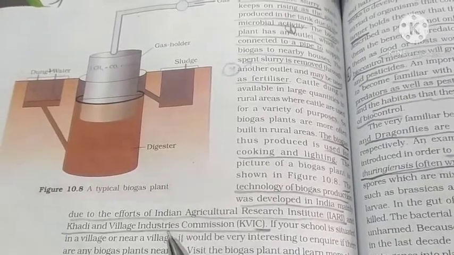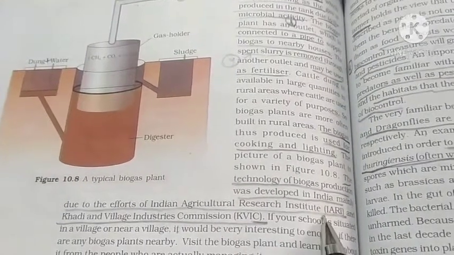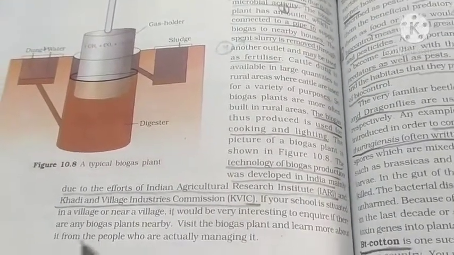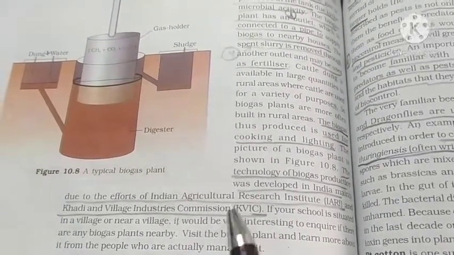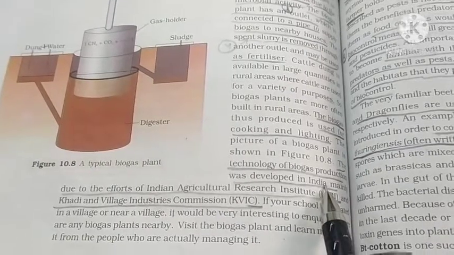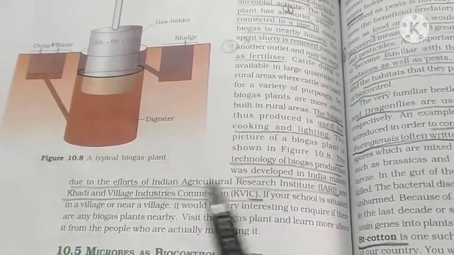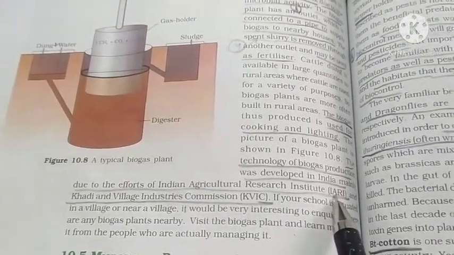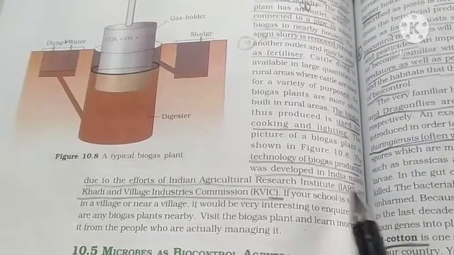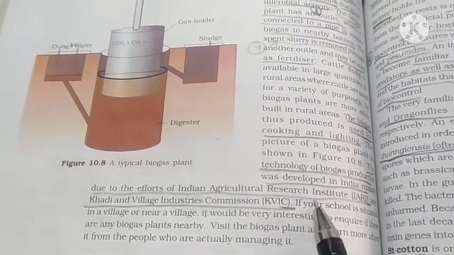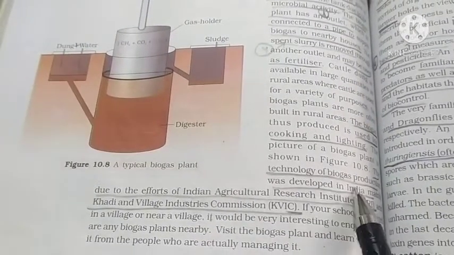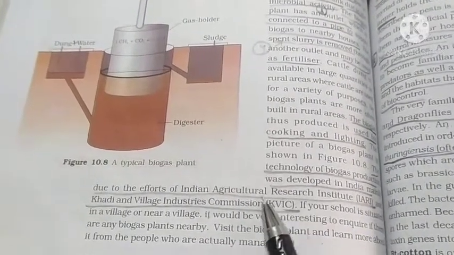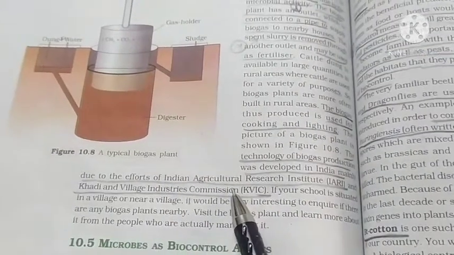IARI means Indian Agriculture Research Institute and Khadi and Village Industries Commission. So this technology of biogas production was developed in India mainly due to the efforts of IARI and the KVIC. ये मतलब 2 institutes हैं, 2 industries हैं जिनकी efforts से ये जो biogas production की जो technology है वो हमारे इंडिया में develop हुई.